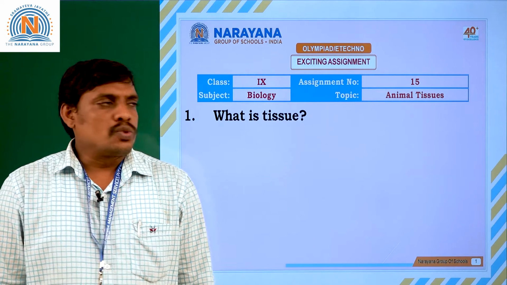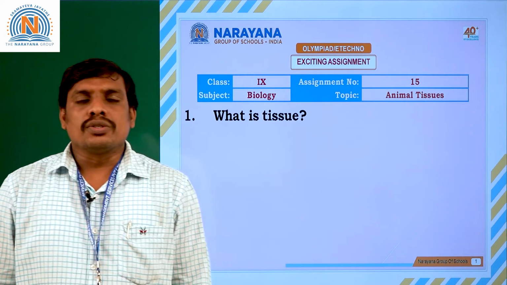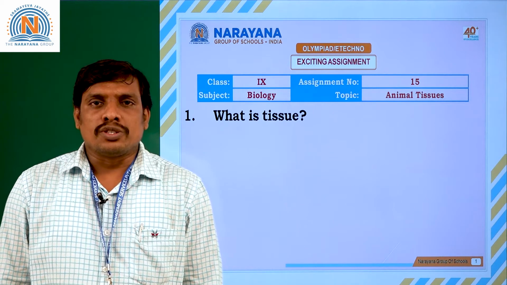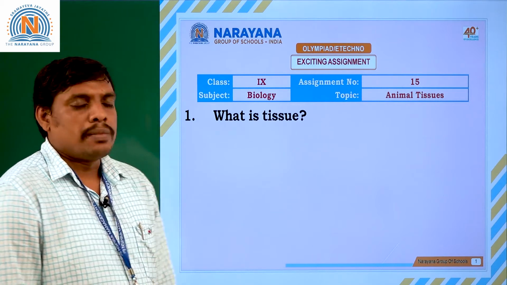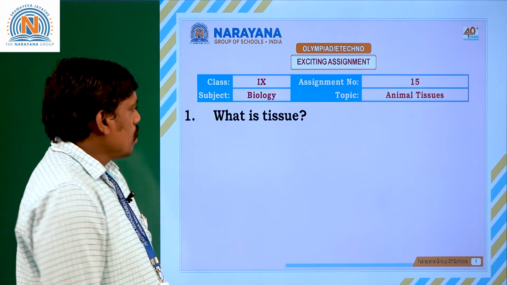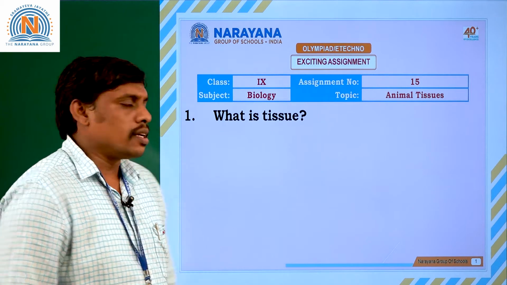Students, our today's topic is animal tissues, chapter animal tissues. First question I am reading in this assignment from the animal tissues lesson. What is a tissue? A tissue is considered as,